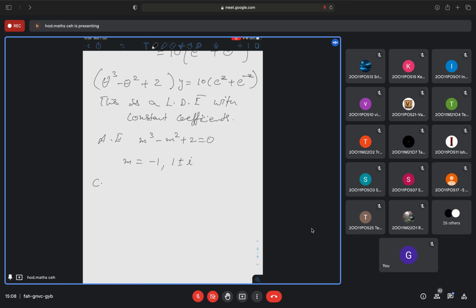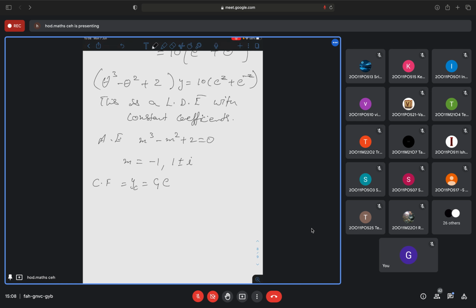Okay. So your complementary function yc will be equal to c1 e to the power... You tell me the answer. e to the power minus x.